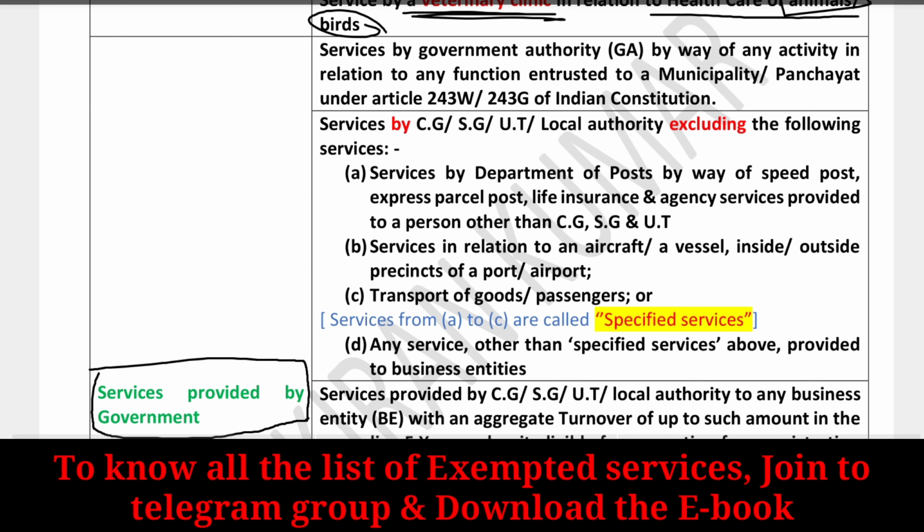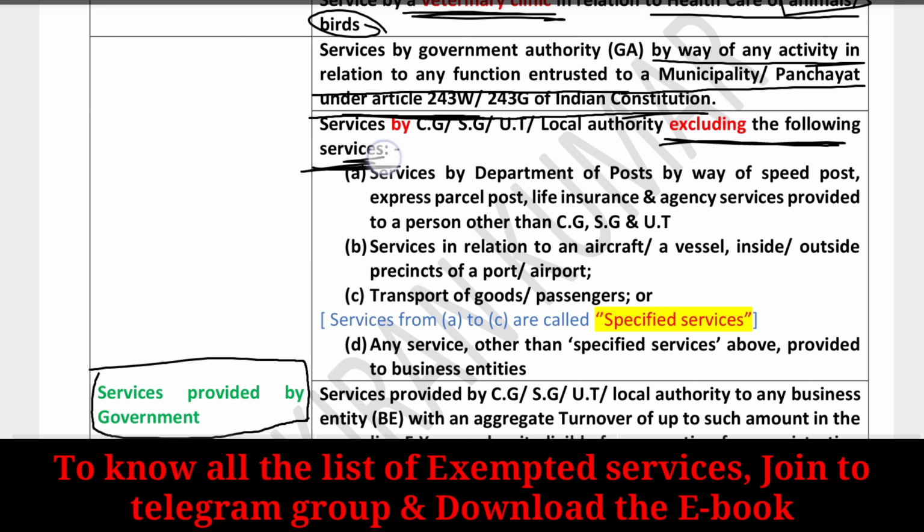Services provided by the government by way of activity in relation to a function entrusted to a municipality or panchayat under Article 243W or 243G of the Indian Constitution are completely exempted, and services by way of local authority are exempted, excluding the following services. Means these services are completely taxable.